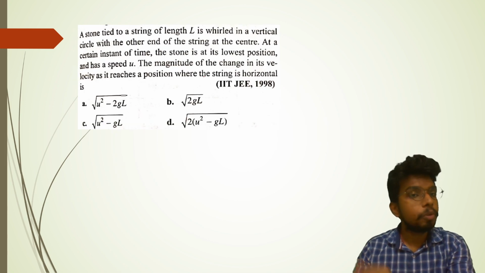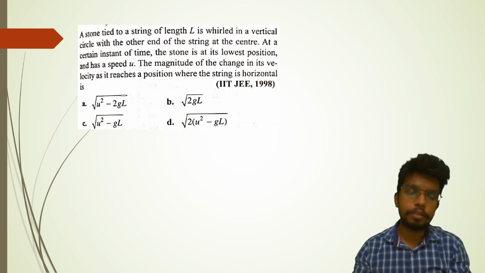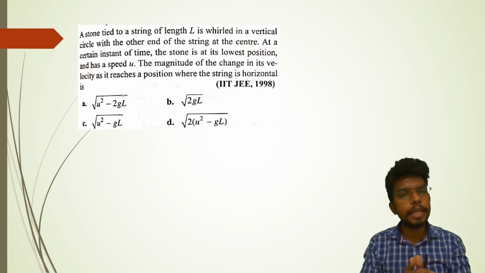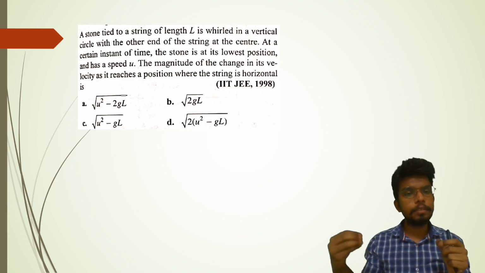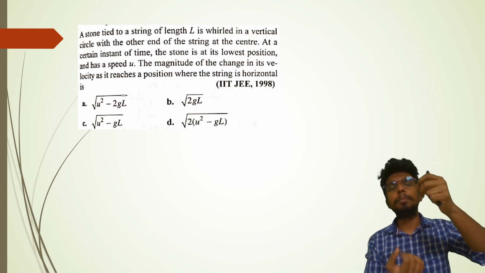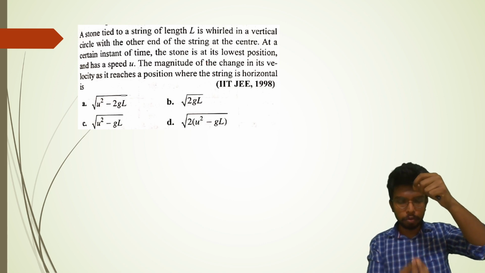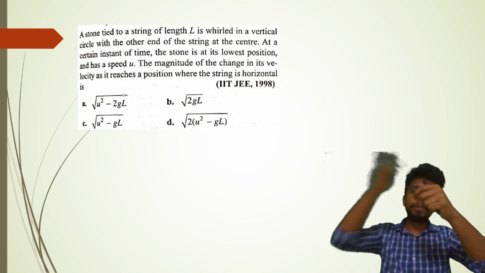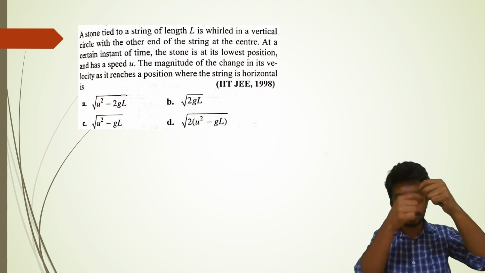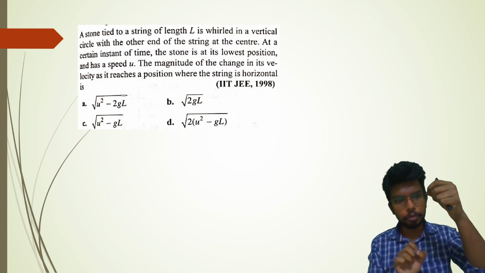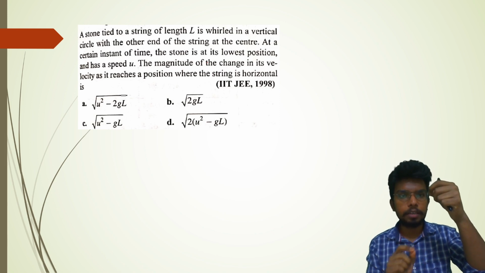Moving further, a stone tied to a string of length L is whirled in a vertical circle. We have a stone tied to a string of length L, and we are whirling it in a vertical circle with the other end of the string at the center. At a certain instant of time, the stone is at its lowest position. That means it is somewhere here. You should remember that the minimum speed which should be given to the stone at the lowest position to complete the whole circle is root 5 g L. And if it is a loose thread, again at its lowest position with a speed u, that u is given to you, which we normally say is root 5 g L, but that is the minimum speed.